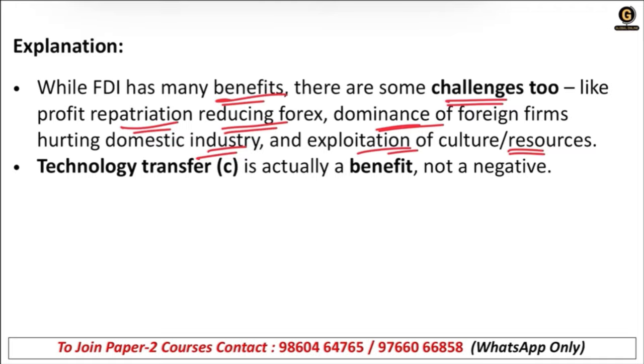FDI is possible in every country, correct? So they may exploit the cultural or natural resources of a particular country where FDI is coming. If the natural resources are maximum in that country, those can be exploited, in terms of raw material, understanding. So it is challenging too.